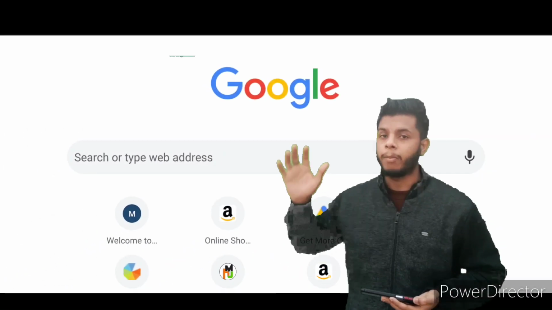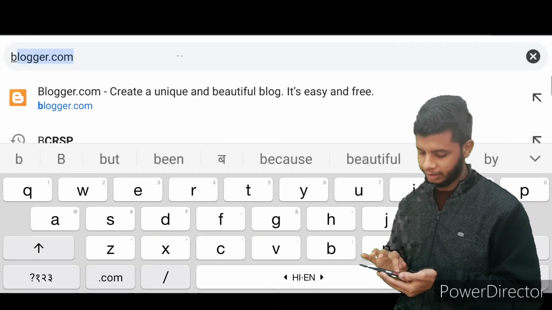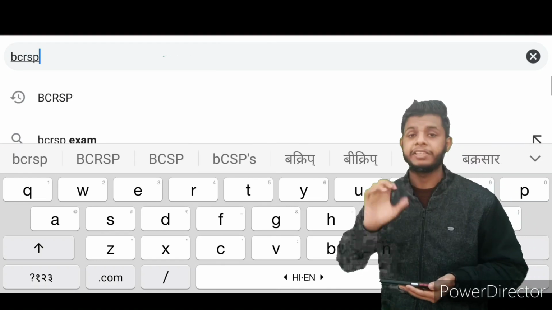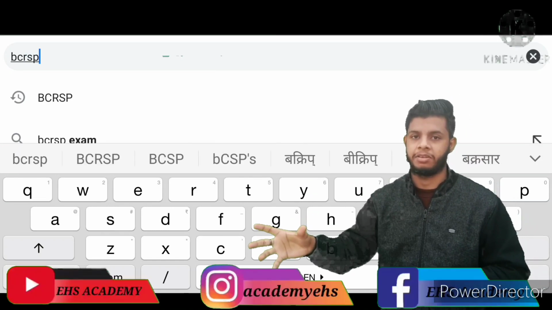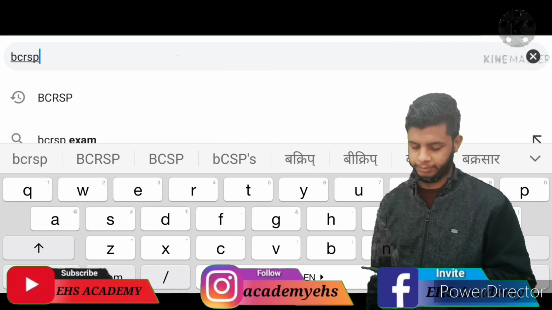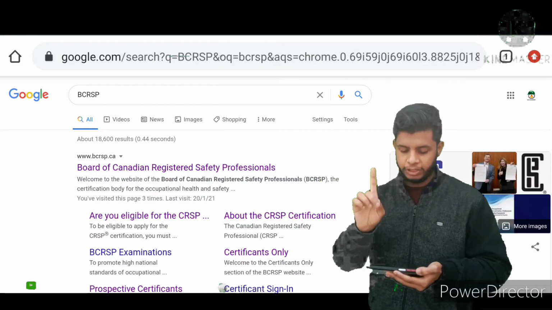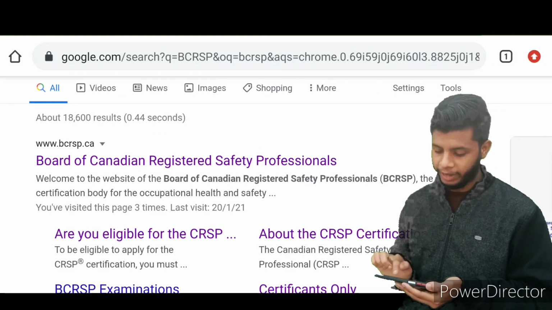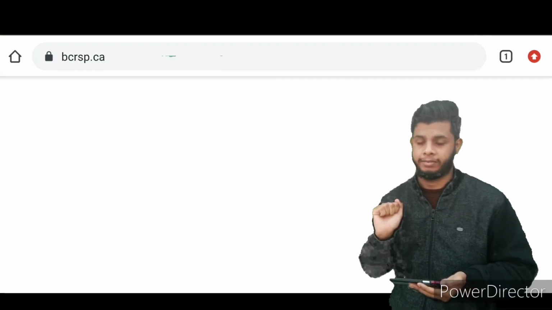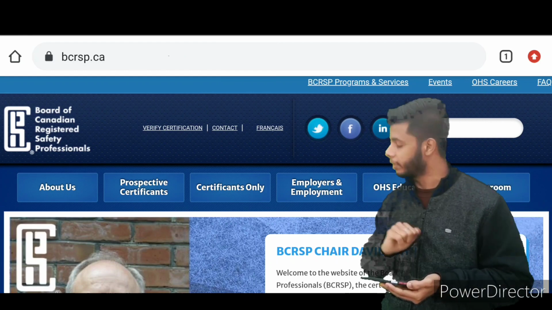What you need to do is simply come onto Google and search BCRSP. BCRSP means Board of Canadian Registered Safety Professionals, like the BCSP. When you search it, an interface will open like that. The first result is BCRSP, Board of Canadian Registered Safety Professionals. Click on that, and after clicking you will get a blue color interface.